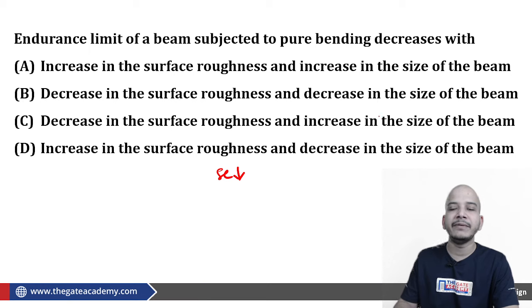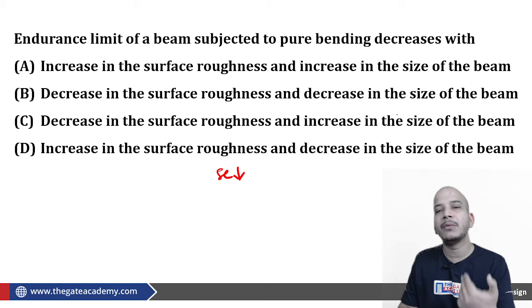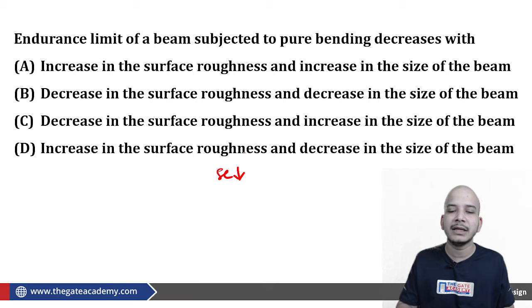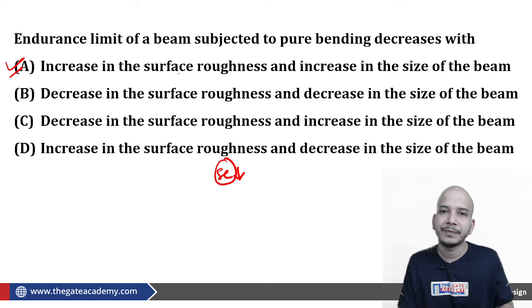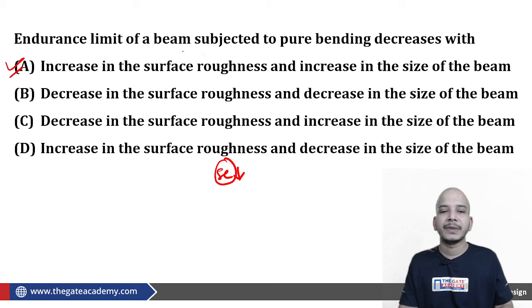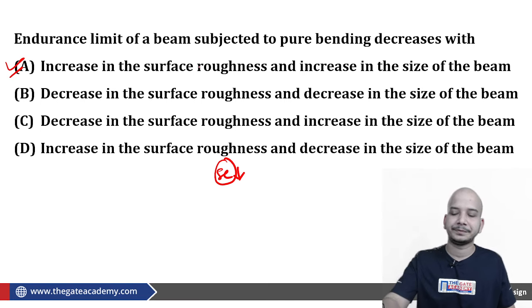Fine. In the same way, if the size of the beam increases, the number of notches will increase, and if the number of notches increases, the probability of failure increases, and if the probability of failure increases, the SE will again decrease. So basically both parts of statement A are perfectly correct. Both of them will ultimately cause this endurance limit to decrease.